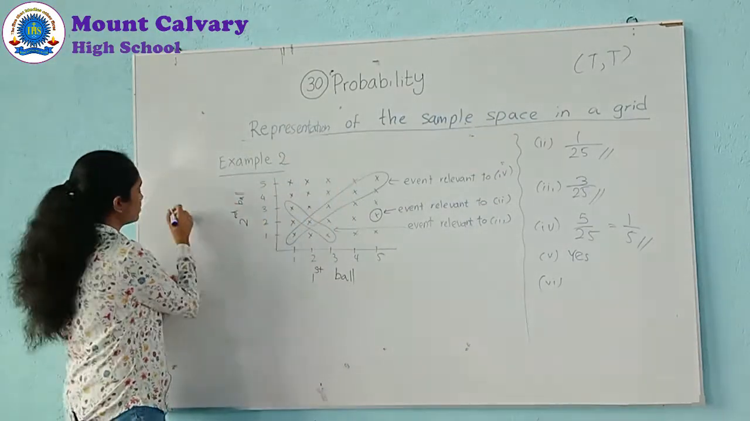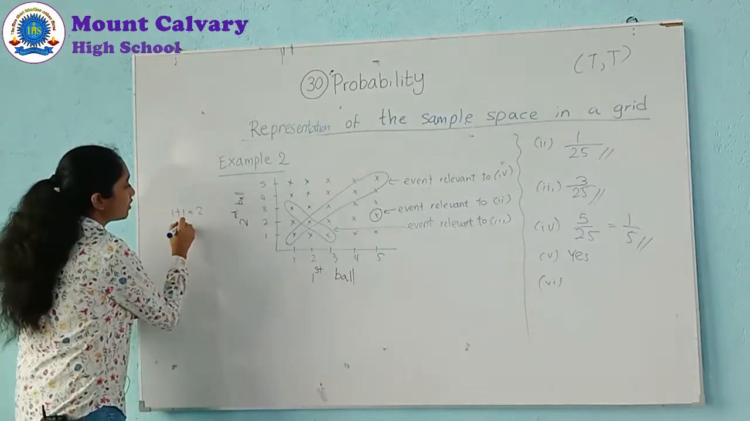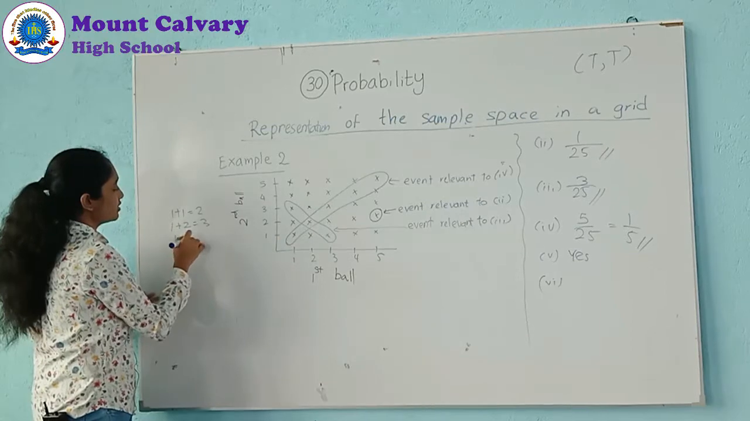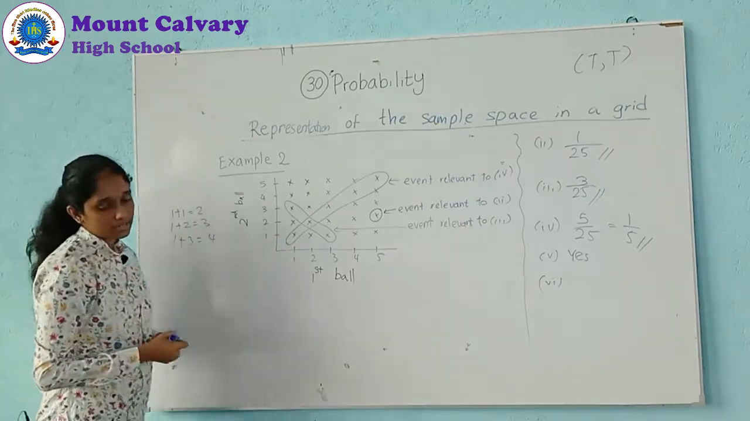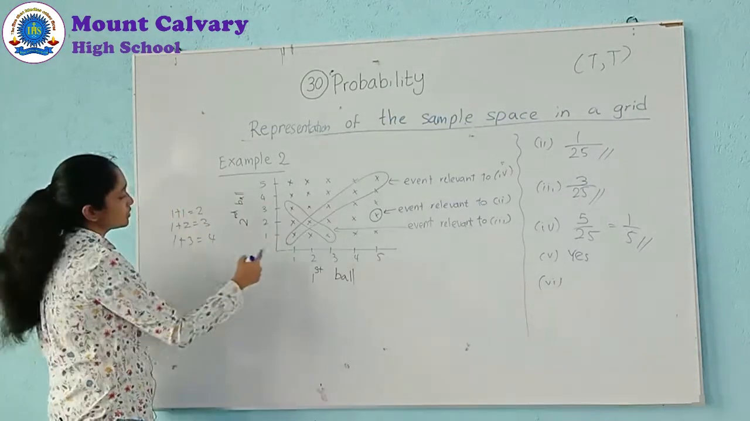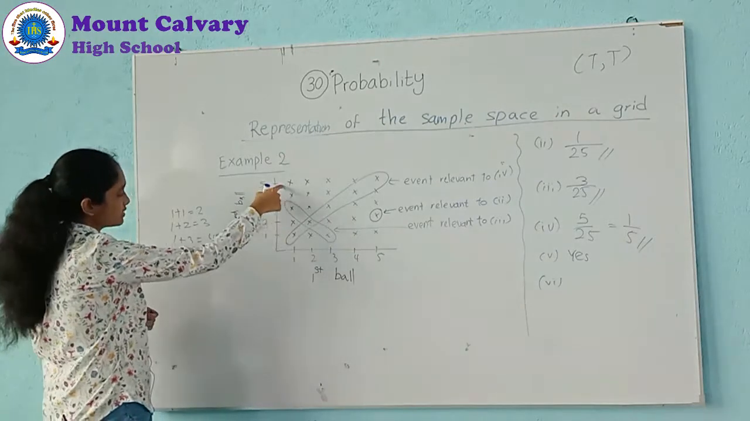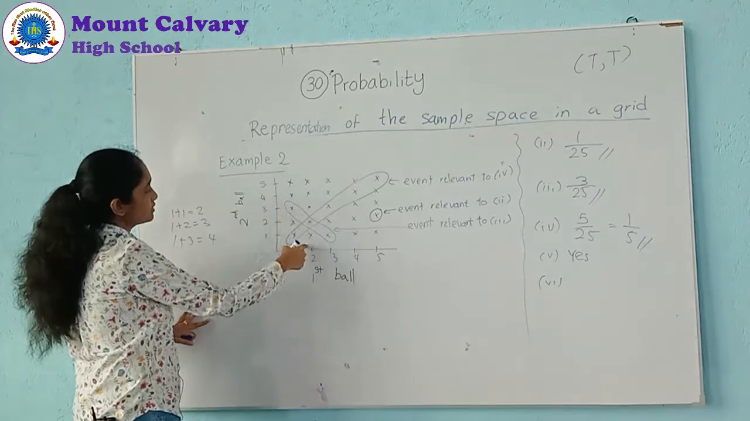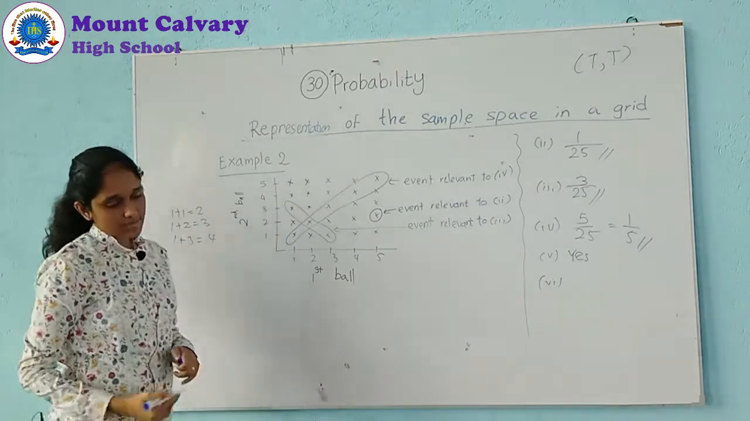1 plus 1, that is 2. 1 plus 2, that is 3. 1 plus 3, that is 4. Yes, we can't take this because it is not greater than 7. 1 plus 4, 1 plus 5 is 6. Then 2 plus 1 is 3, 4, 5, 6, here 7, right?